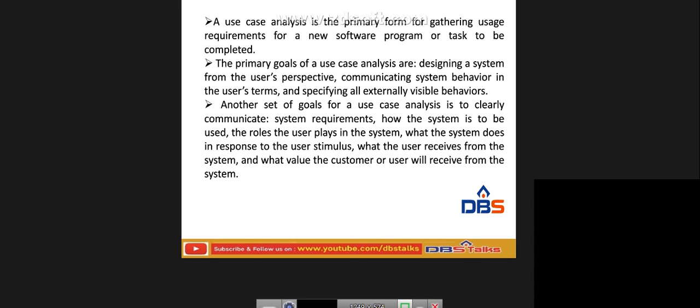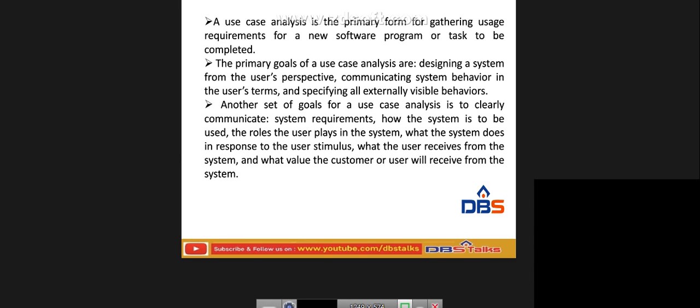Another set of goals for a use case analysis is to clearly communicate the system requirements: how the system is to be used, what roles will be played in the system, what the system does in response to a particular stimulus, what the user receives from the system, and what value the customer or user will receive. So likewise we have to identify what the goals are, what use cases will be used, what the system requirements are, how the system will be used, what process will be going on, and how the user will receive the system. Everything you can identify in the use case analysis.